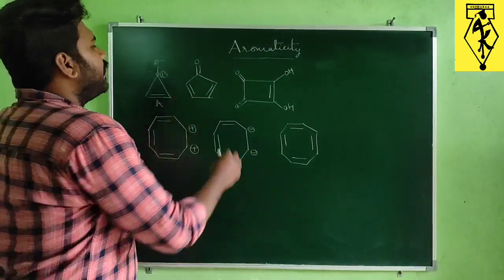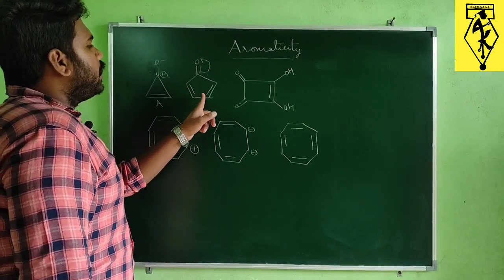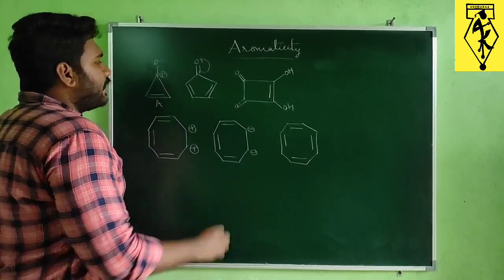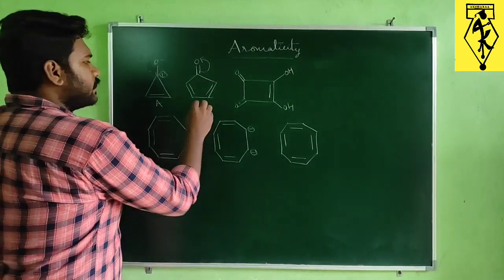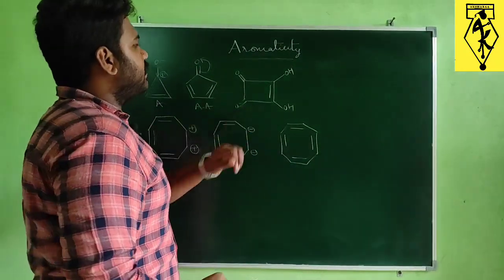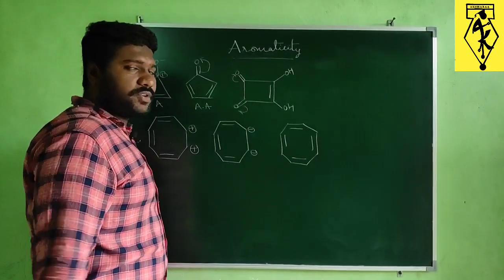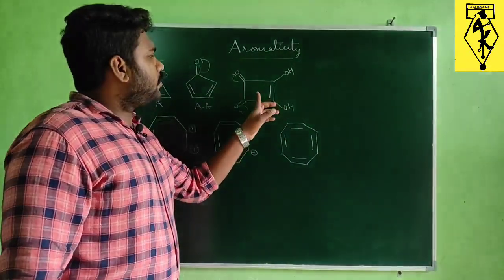Similar thing here, this pi bond is shifted towards oxygen, then only 4 pi electrons are involved in delocalization, so it becomes an anti-aromatic compound. Similarly here also, these pi bonds migrated towards oxygen because of the electronegativity difference. So what is happening?